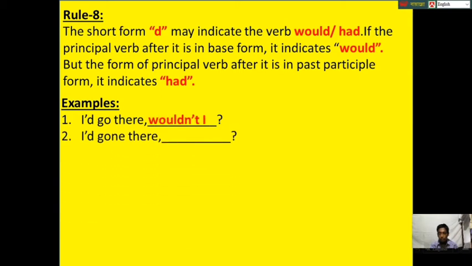In the second statement, I'd gone there. Here after the short form we see the past participle form of the verb. So the tag question will be hadn't I.